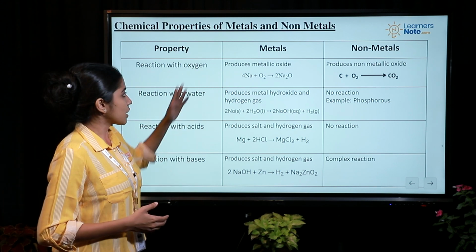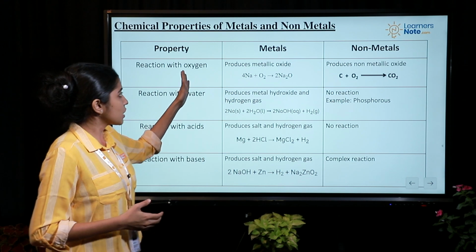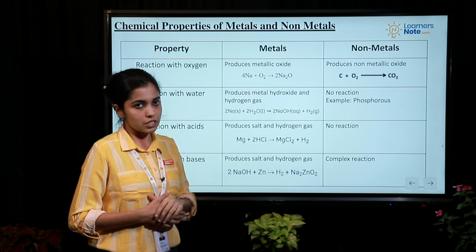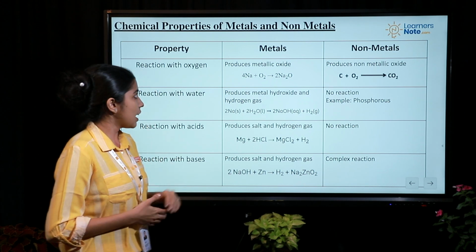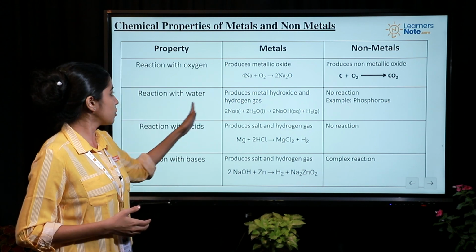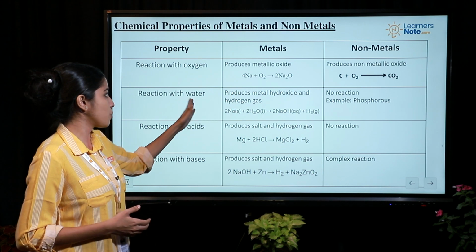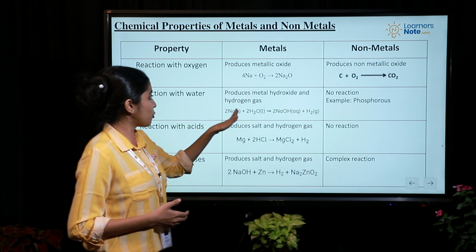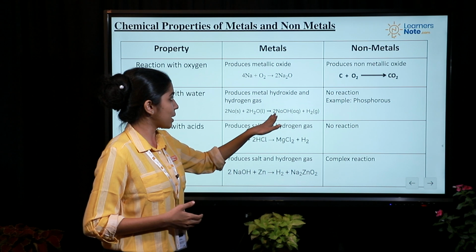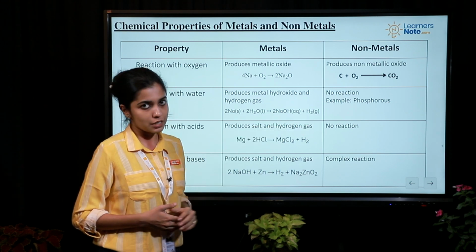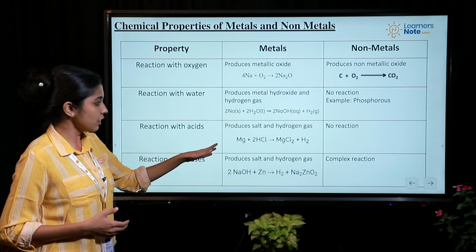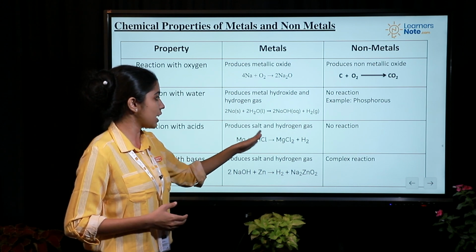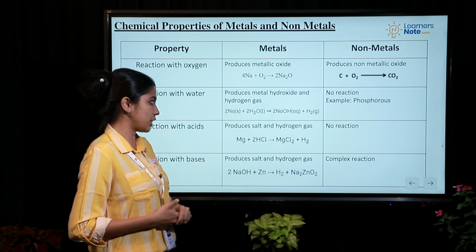First is metal reacting with oxygen. Metal reacts with oxygen to produce metal oxides. Metal oxides are usually basic in nature. And then you can see the reaction between metal and water. When metal and water react, you actually get metal hydroxide and hydrogen gas as a product. And when you see the metal and acid reacting, the reaction produces salt and hydrogen gas.